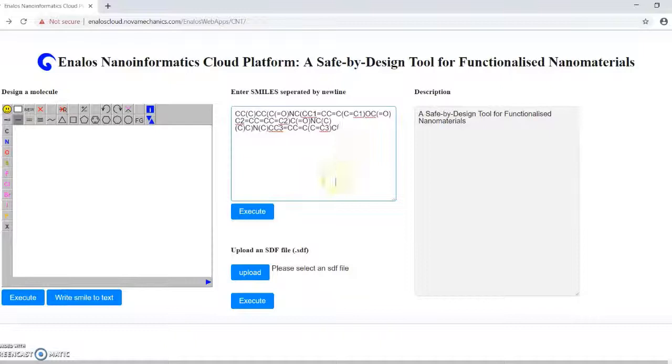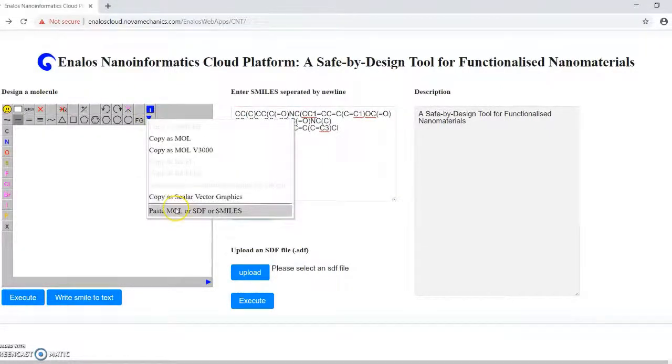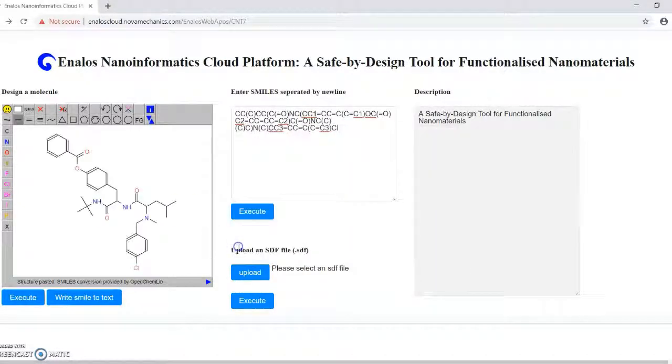This facilitates the generation of several structures, by allowing a multitude of modifications to be performed using the sketcher and then copying all structures as SMILES and pasting in the appropriate field, so that a prediction for the whole set of produced structures is obtained. Thus, the modifications can be visualized, and multiple predictions can be realized at once.